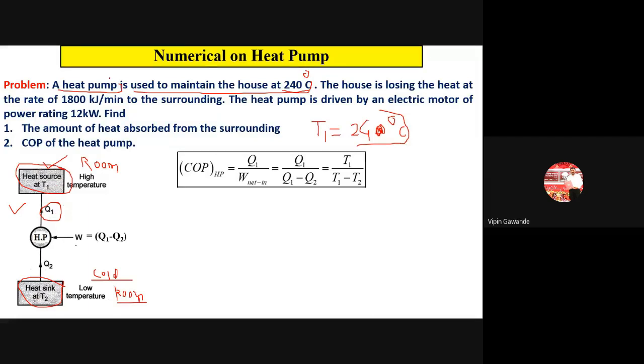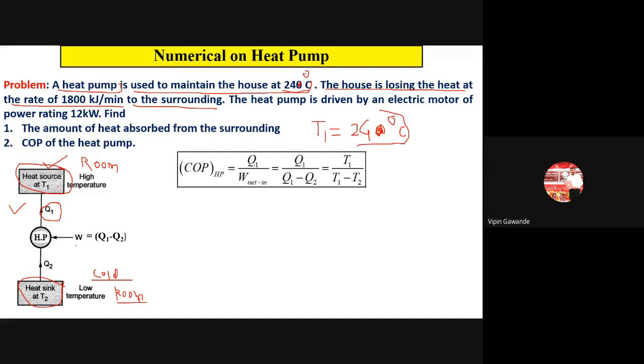So the heat pump is used to maintain the house at 24 degrees Celsius. So 24 degrees Celsius is which temperature? It is the T1 temperature. Now the house is losing the heat at the rate of 1800 kilojoule per minute to the surrounding. What is this value? 1800 kilojoule per minute. The house is losing the heat to the surrounding.